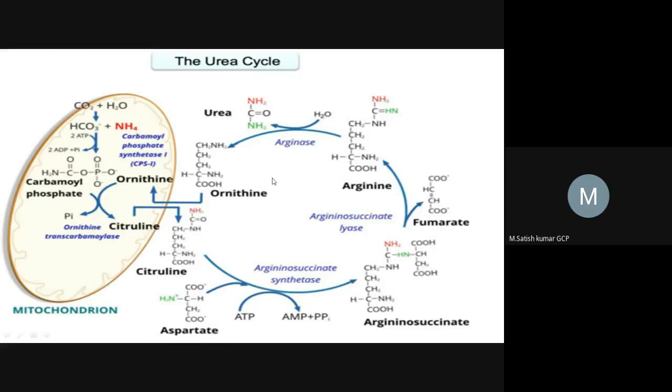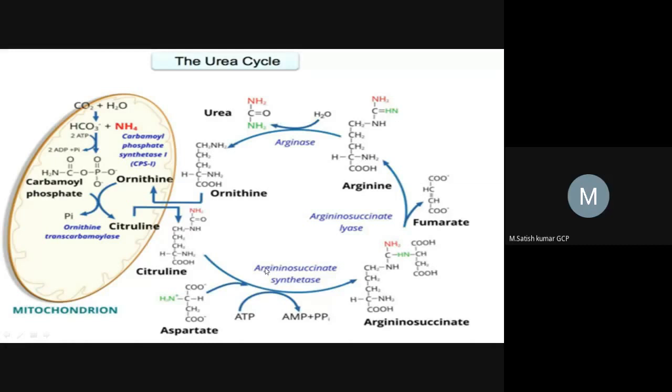So here ornithine is regenerated in the cytosol, so that will be transported, and it will be combined with carbamoyl phosphate, and again it is forming citrulline. Citrulline again comes out of the mitochondrial matrix, and finally it reaches the cytosol, and again the cycle proceeds, right? So this is the urea cycle, in which urea is the final or end product.